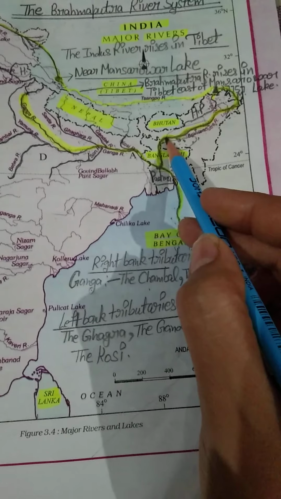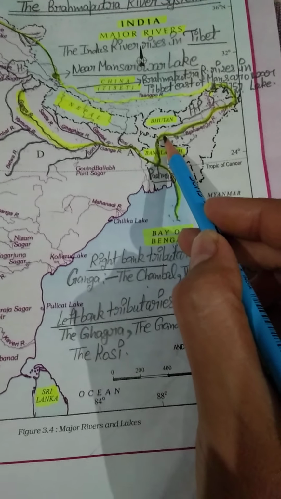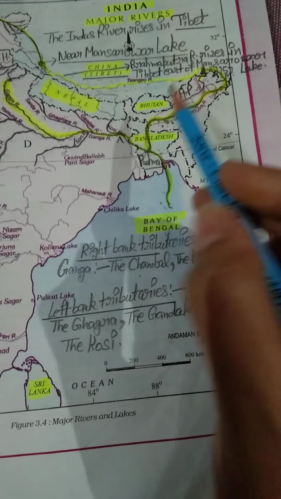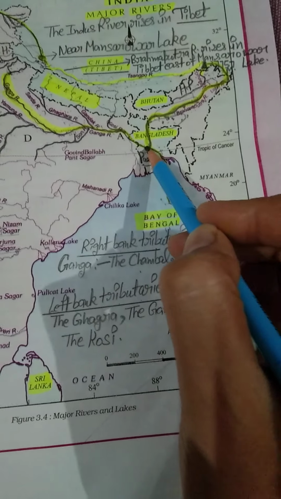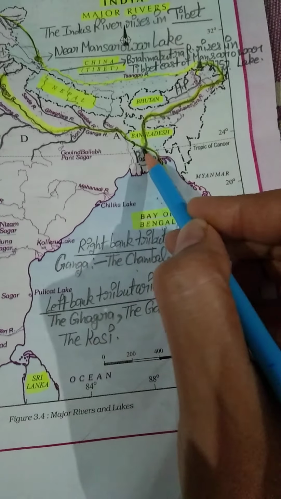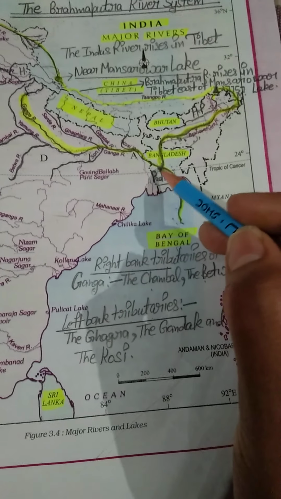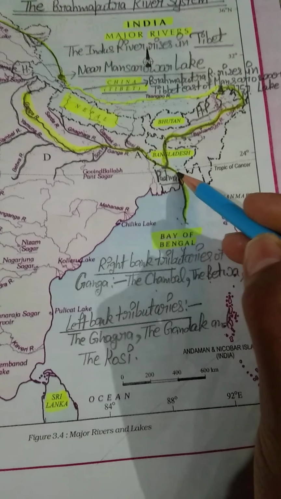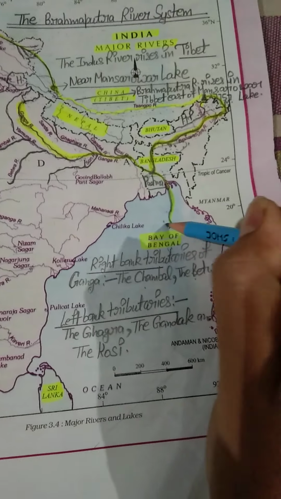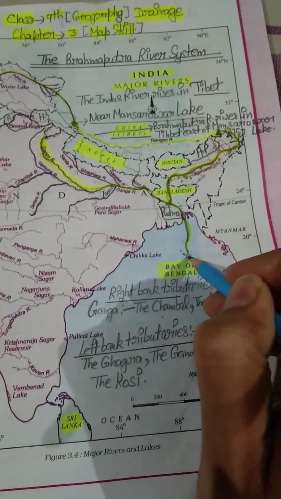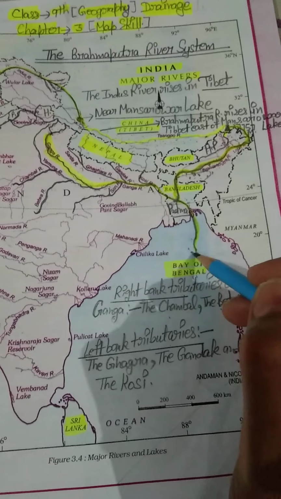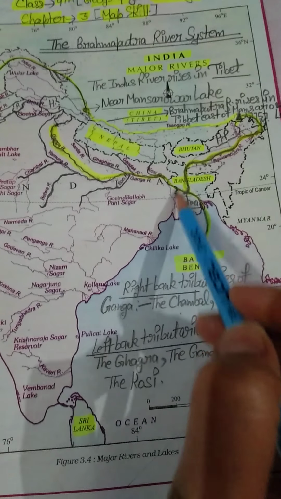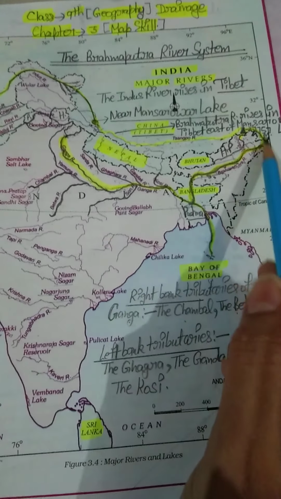Now we are discussing our Brahmaputra river. So after flowing in Arunachal Pradesh, it enters Assam, and after flowing in Assam it enters Bangladesh, and in Bangladesh it is joined by our Ganga river also. So finally these two rivers mix and form a huge river, and ultimately this Brahmaputra river drains into the Bay of Bengal, a large water body. So this is the complete course of Brahmaputra river.